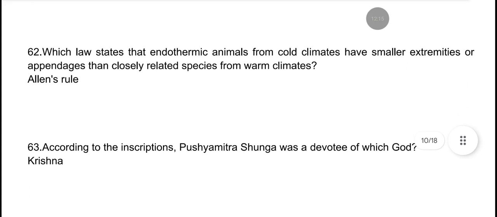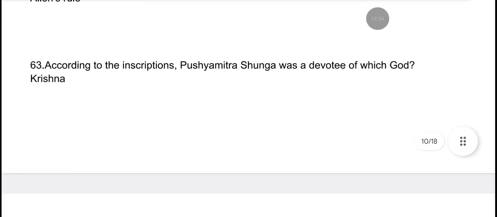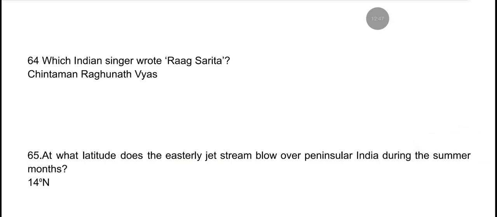Which law states that endothermic animals from cold climates have smaller extremities or appendages than closely related species from warm climates? It is Allen's rule. According to the inscriptions, Pushyamitra Shunga was a devotee of which god? He was a devotee of Krishna. Which Indian singer wrote Rag Sarita? Chintaman Raghunath Bas wrote it.